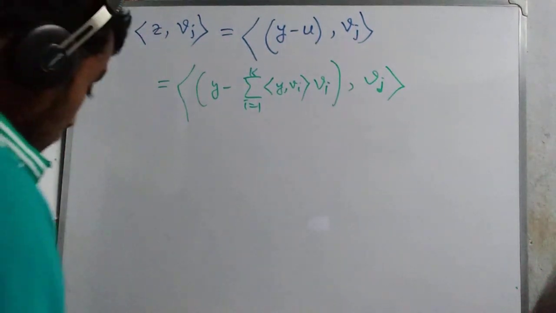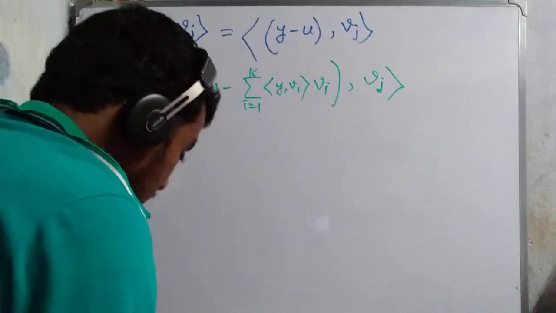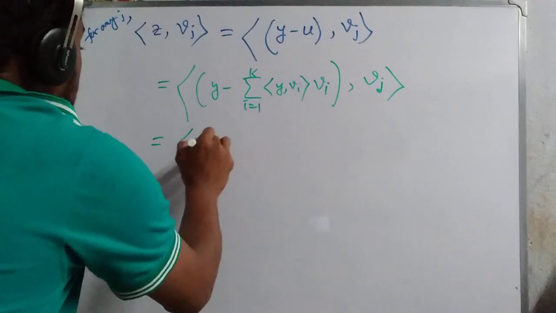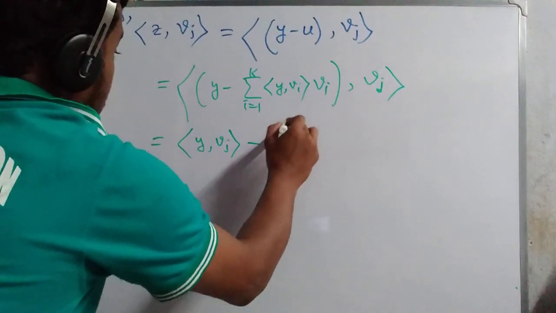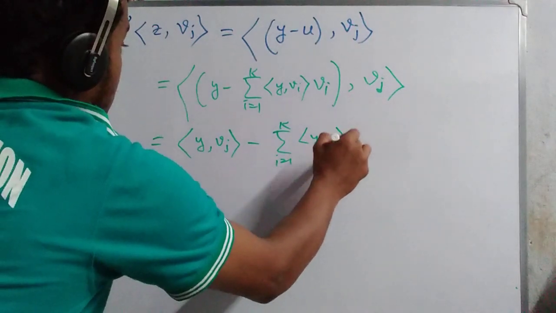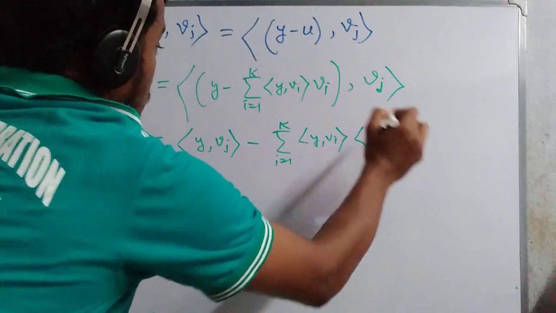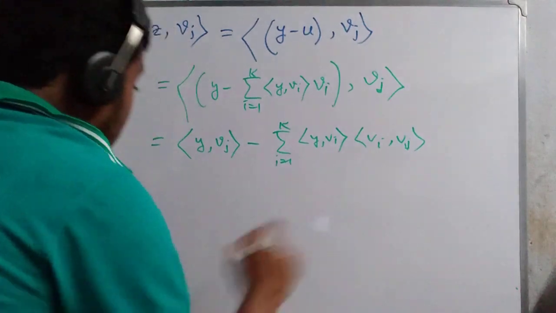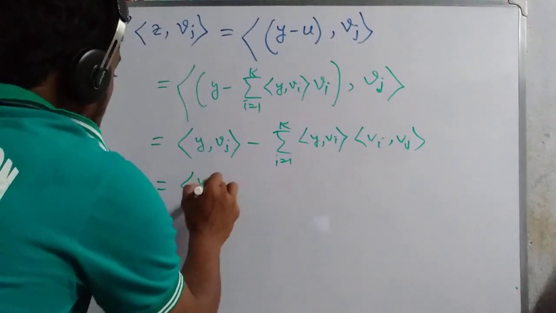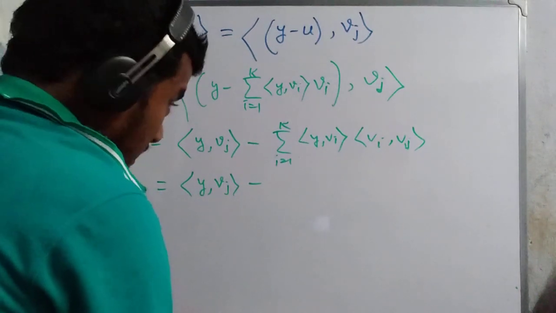I think not a problem at all. Then what happened? Then we say that this one is the inner product of Y and Vj minus the sum for I equals 1 to K of the inner product of Y and Vi times the inner product of Vi and Vj. Understood or not? I think all are understood. Then this one equals the sum over I equals 1 to K. We put it here.